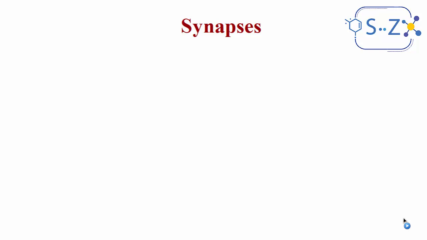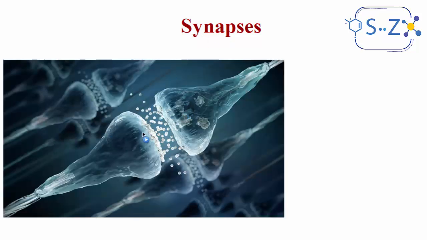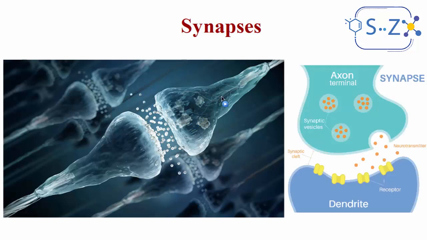For this reason, we're going to learn a new term today, or a new structure, which is called synapse or synapses. A synapse is a junction, a link between the end of a neuron and the beginning of another neuron or another structure like a muscle fiber, a gland, etc. This junction is made of two parts.